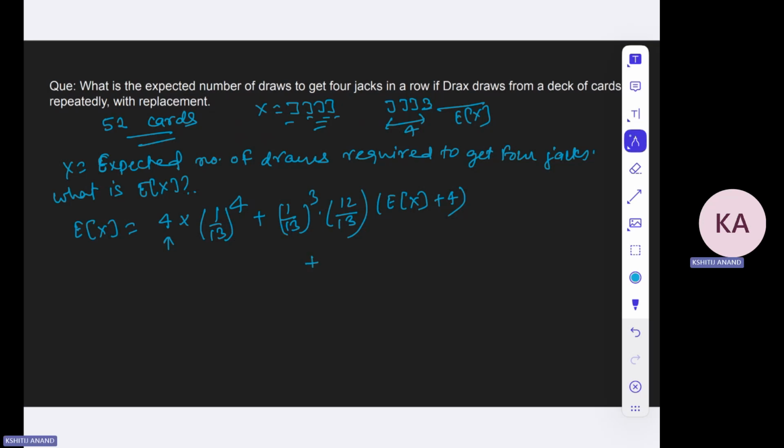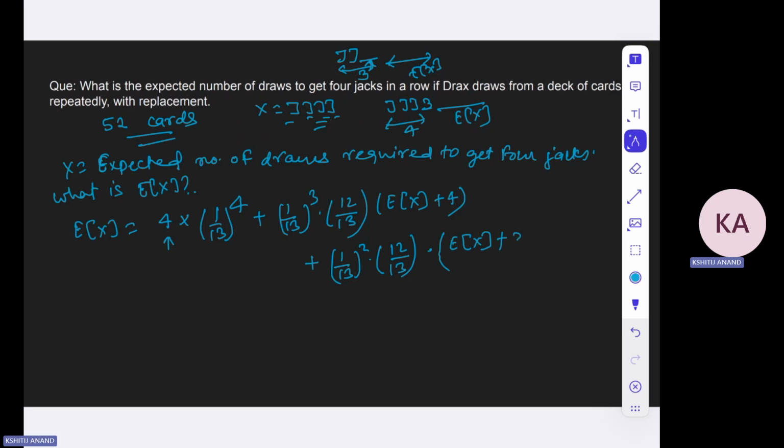Other way around, what may happen is I may get J and J, and then I may get any other thing at this step. So the probability of it happening is 1 by 13 to the power 2 and 12 by 13. Right? 12 by 13 is that we may get 12 other things, right? Into expectation of x plus, because I may require another x steps from here, and 3 is the number of draws that we have already wasted.